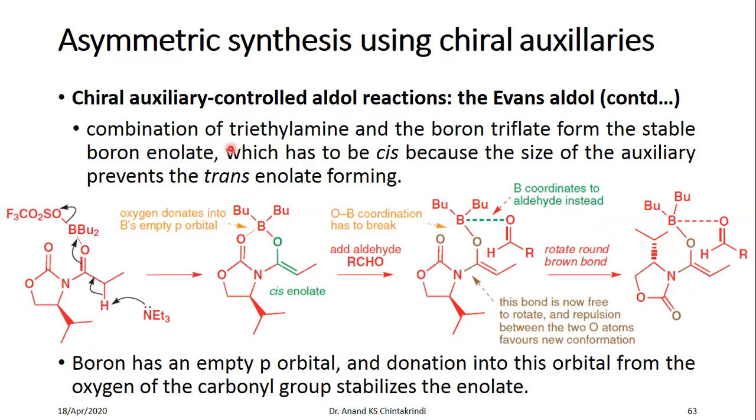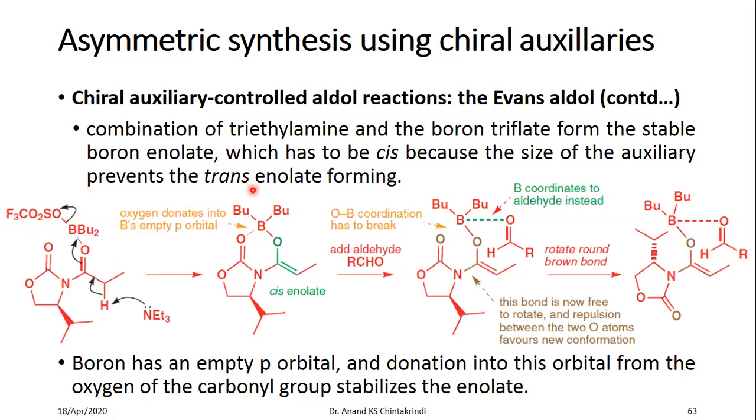Now, the combination of triethylamine and boron triflate forms this boron triflate. Triflate is where you have two substituents on the boron with a butyl group, whereas one of the substituents is the triflate group here, in this case trifluoromethanesulfonyl.